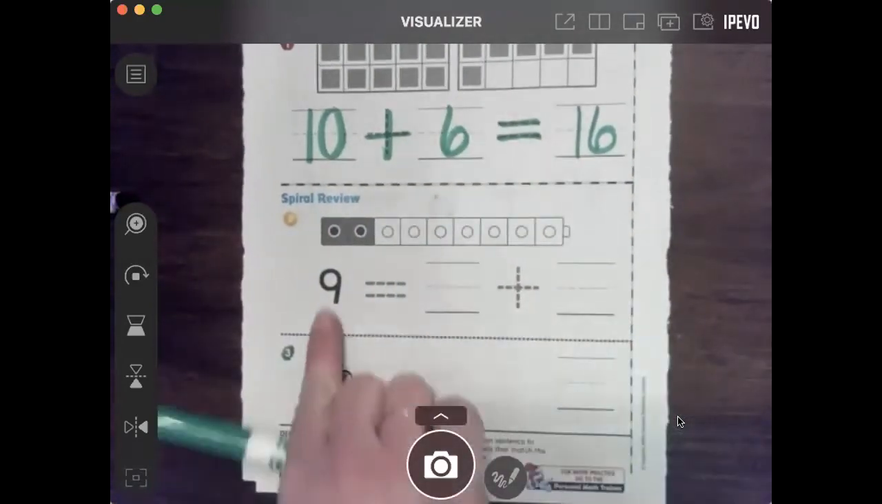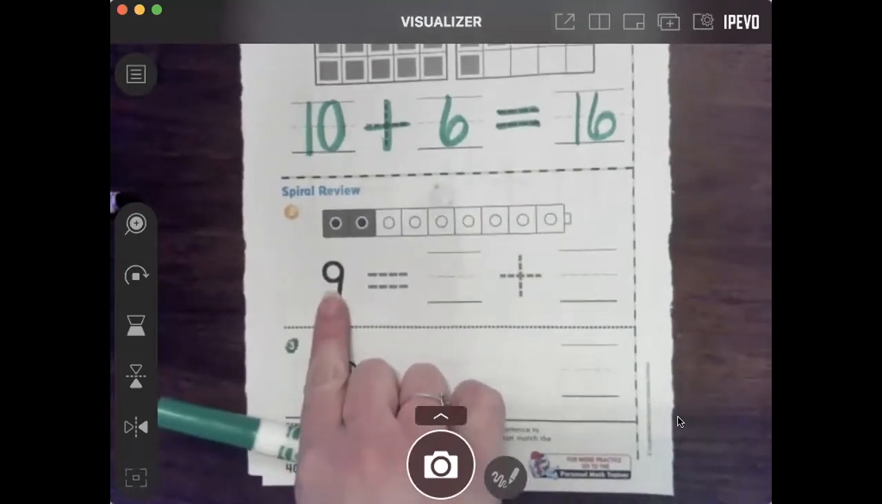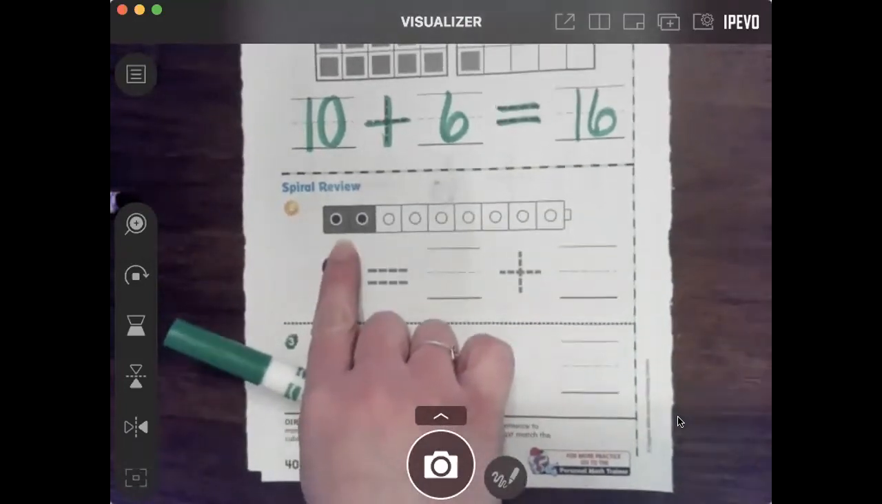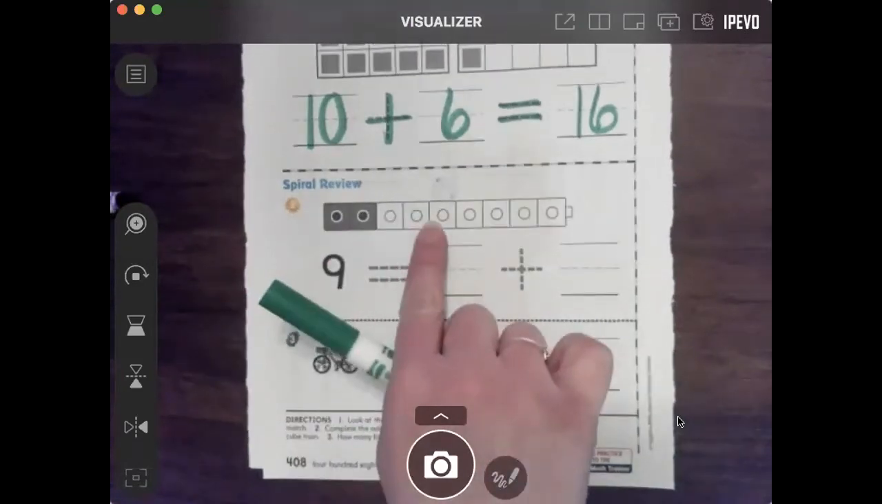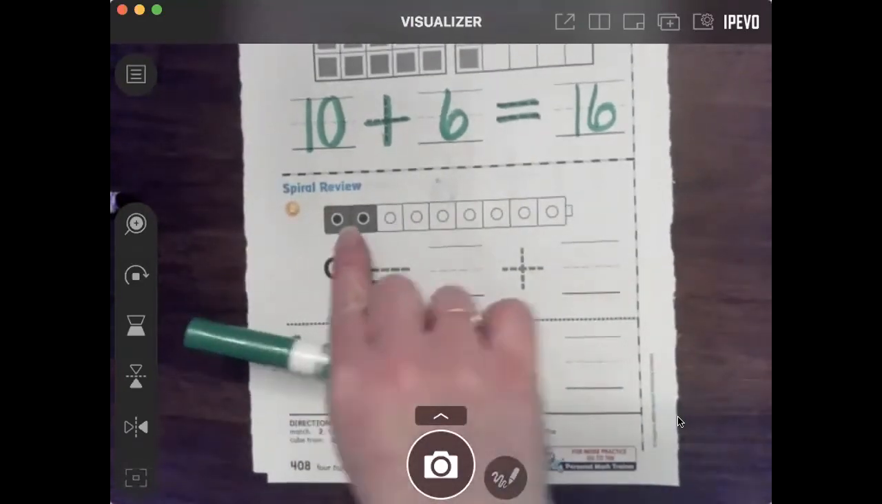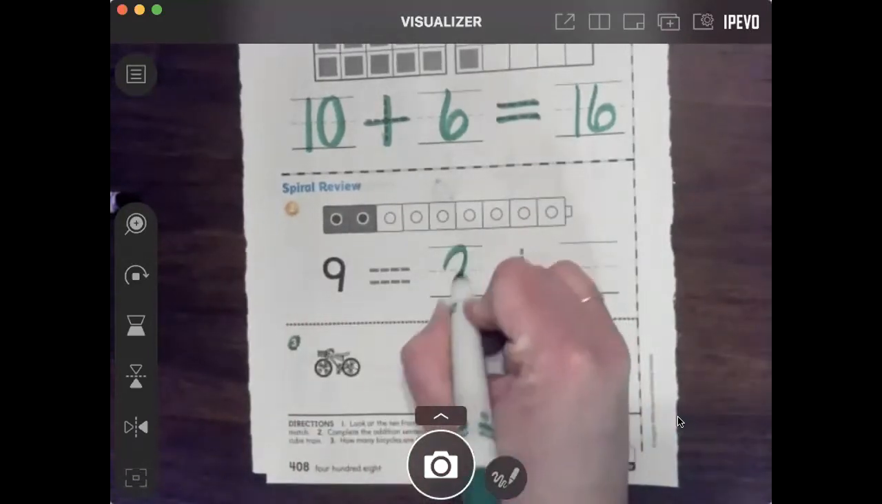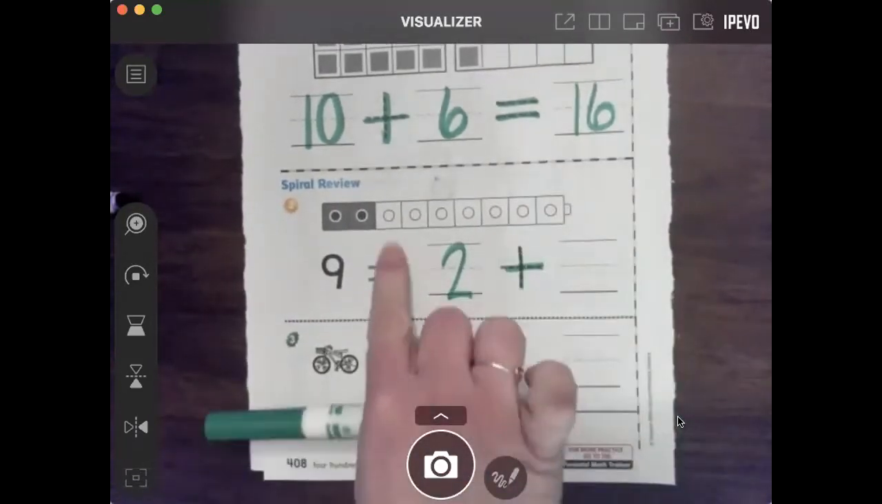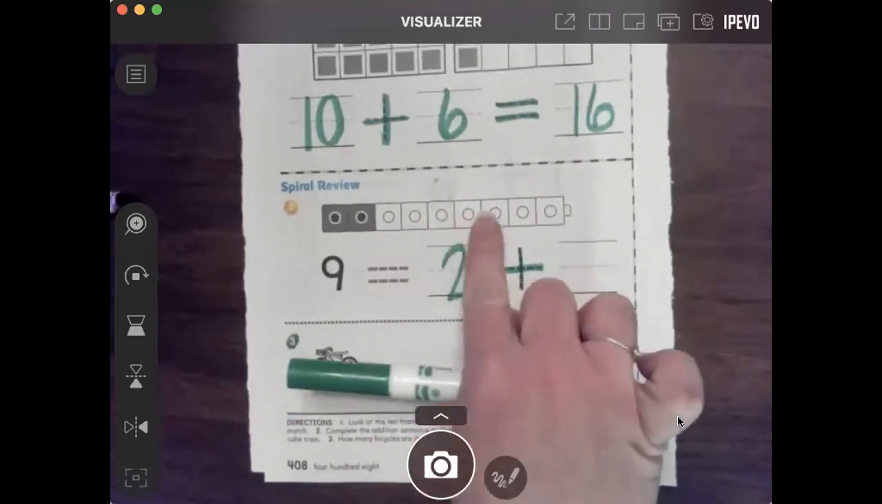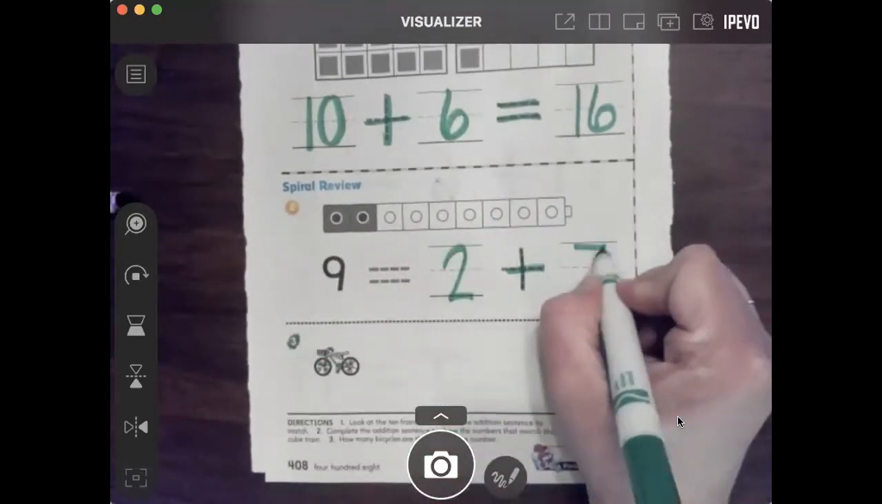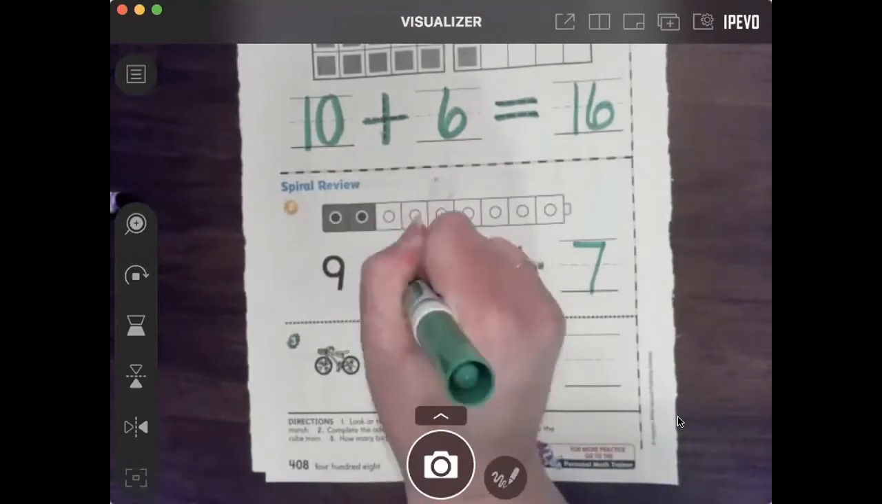All right, now they're telling you that your answer is going to be 9, and they want how many dark gray blocks and how many white blocks. So this is going to be your first number. This is going to be your second number. So how many dark blocks are there? 2. How many white blocks are there? 1, 2, 3, 4, 5, 6, 7. 2 plus 7 is equal to 9.